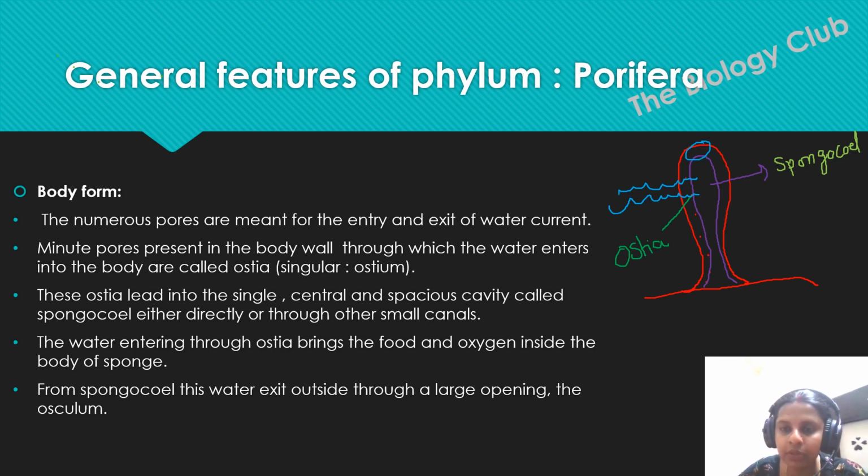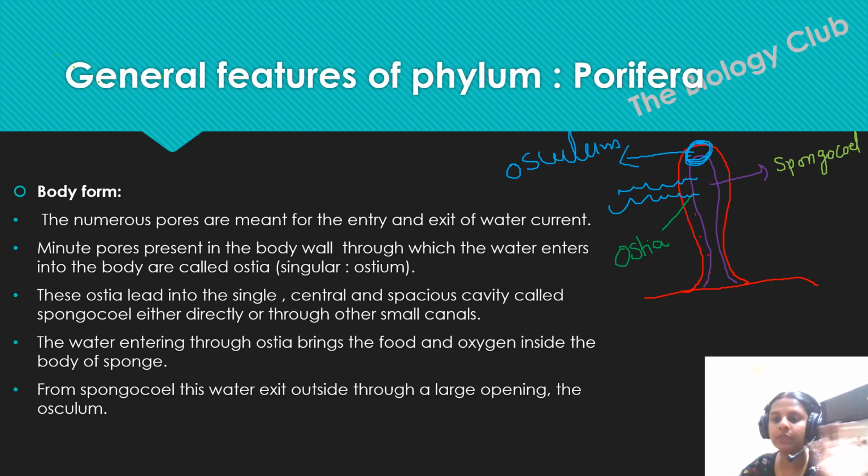So here there will be one opening. The exit of water through this opening will happen when it does not need that water, because it can be excreta of that organism. So this opening is known as the osculum.